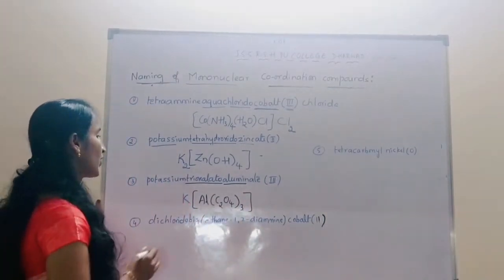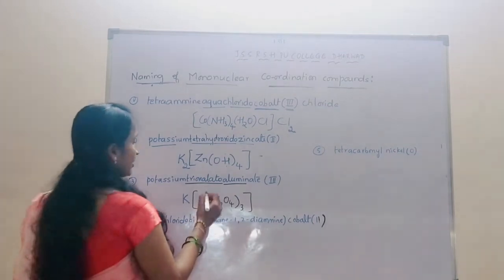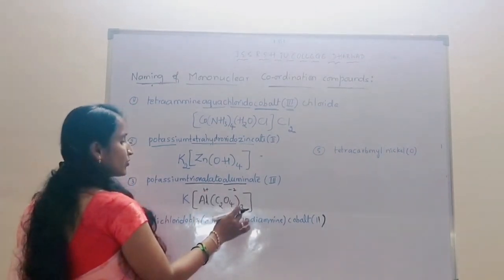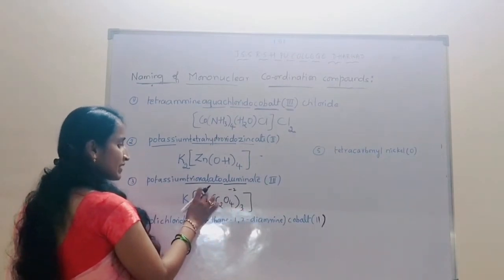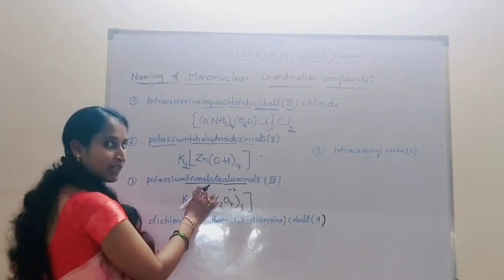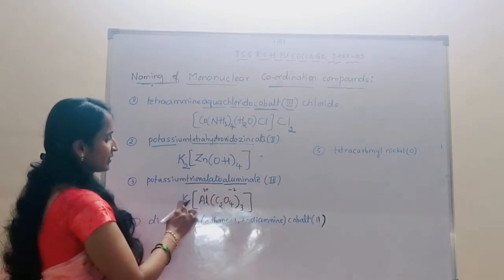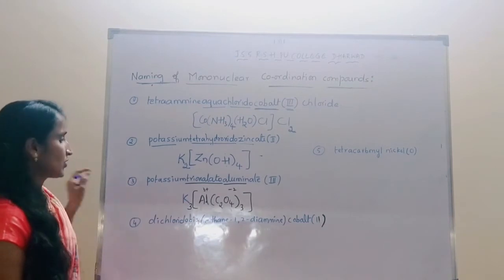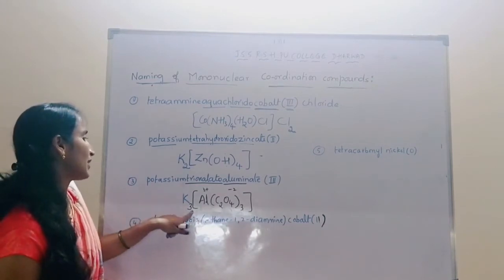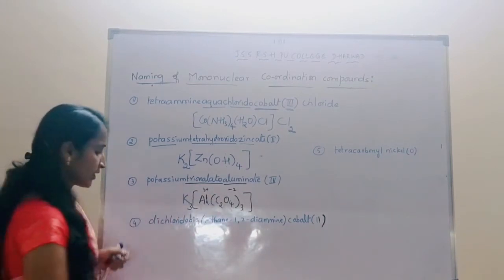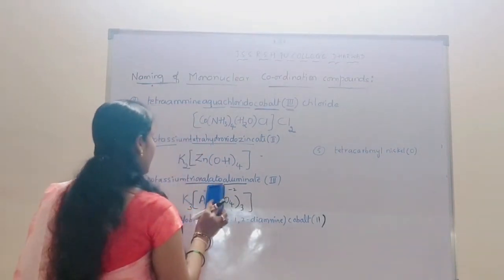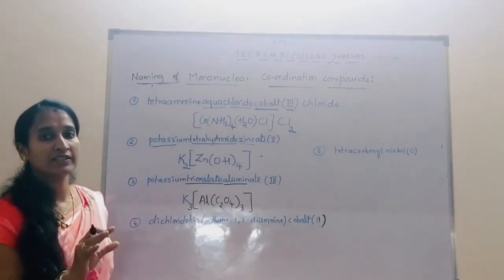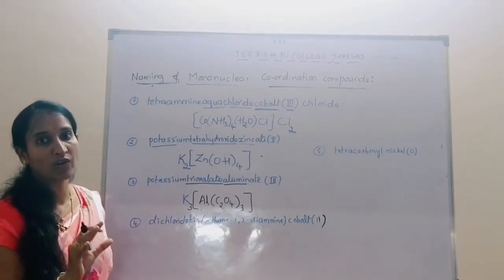Then we have to neutralize the molecule. So they have given the charge as +3 and this is -2. -2 into 3 is -6. -6 plus 3 becomes -3. So to neutralize this molecule, we have to put K3. So K3 means totally +3, -3 becomes 0. Whenever the compound has 0 oxidation number, that indicates it is a neutral coordination compound.